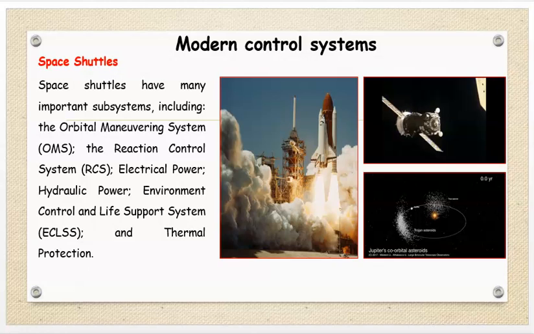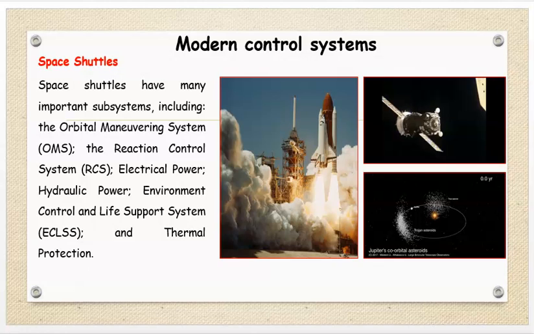Another example of a modern control system is the space shuttle. Now we know that in our India, ISRO is the organization which is launching satellites into space. Therefore, you must think that some control systems may be used to place that satellite into orbit. These are nothing but modern control systems. Therefore, space shuttles are an example of modern control systems. That is GSLV, PSLV, Geo Satellite Launch Vehicle, Polar Satellite Launch Vehicle. These are examples of modern control systems.